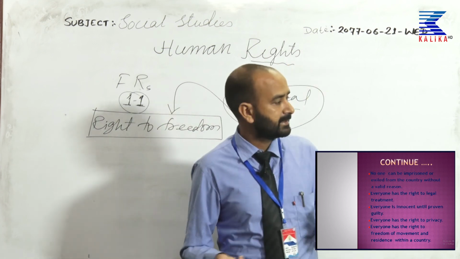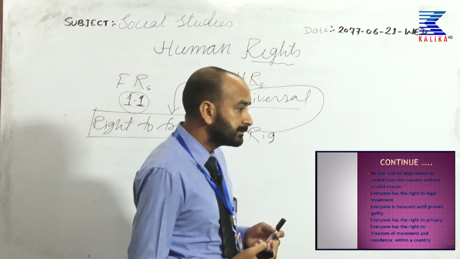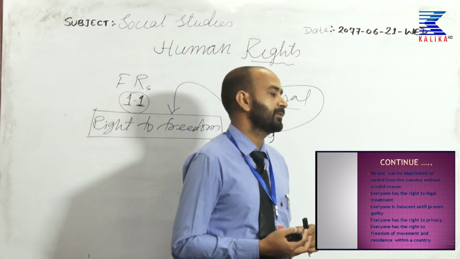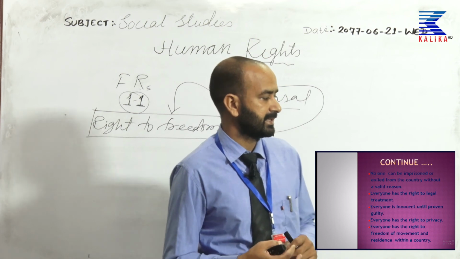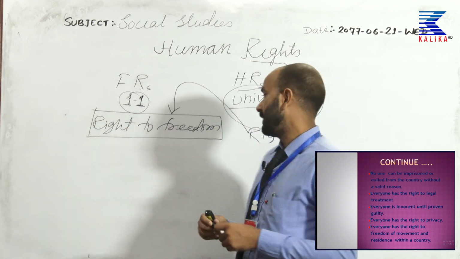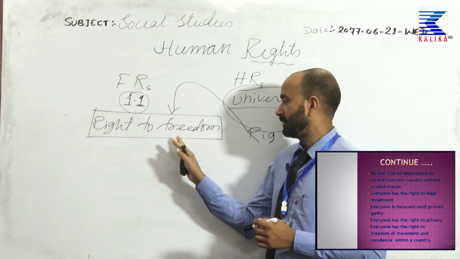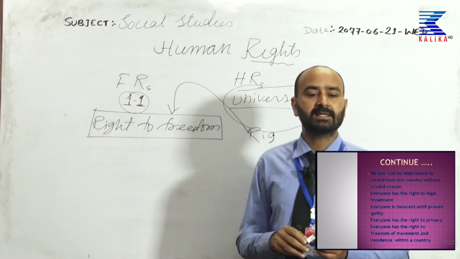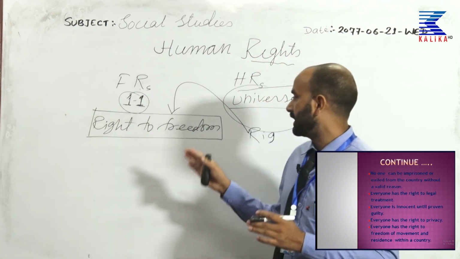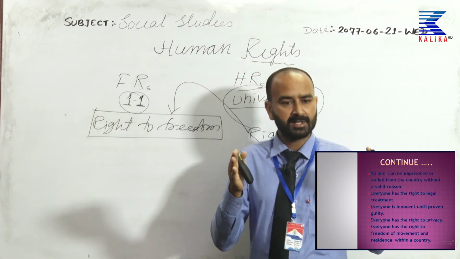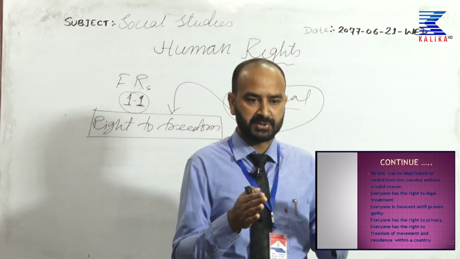Now the next point is: everyone has the right to freedom of movement and residence within a country. As I told you, we have the right to freedom. Right to freedom doesn't mean that you can do anything whatever you like, but it means freedom being in discipline, being in a boundary. You can do whatever the law has guaranteed you to do.